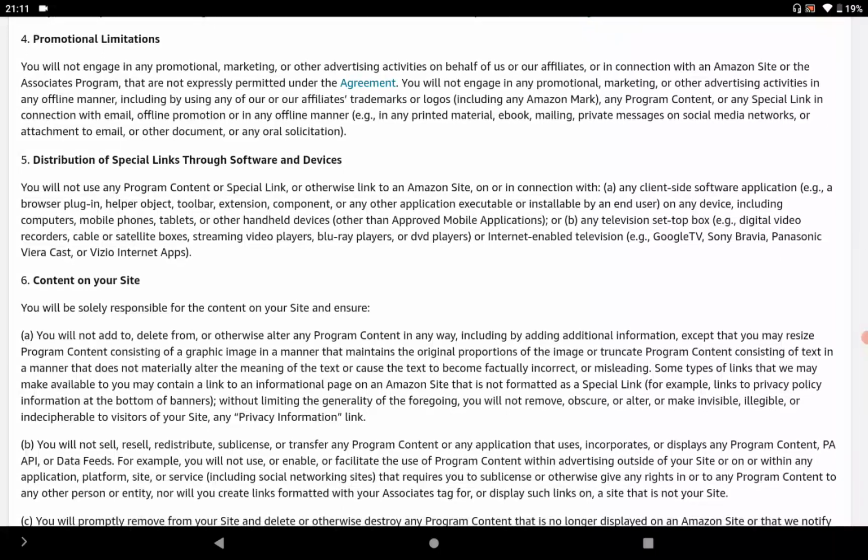And again, regarding distribution of the special link, you cannot distribute that special link through any mobile phone, computer, or other devices, or through any app which you haven't mentioned. You cannot promote that link by other means.